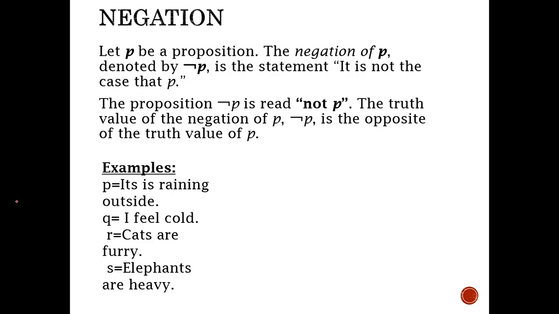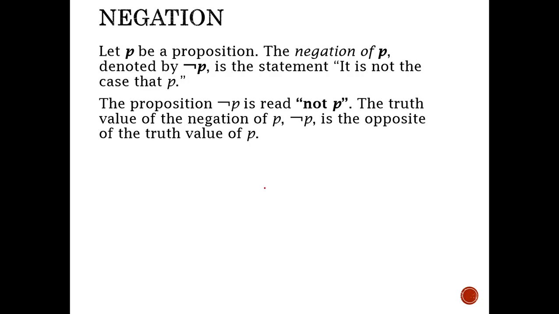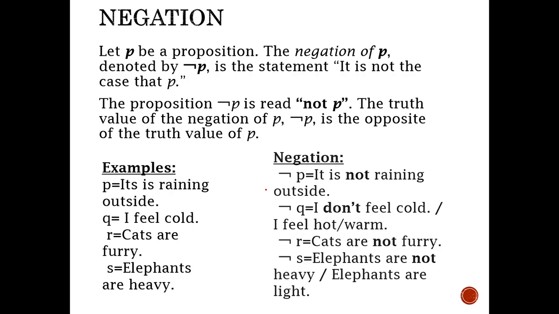For example, it's raining outside, and it is not raining outside. So p is the statement it is raining outside, the negation of p would be it is not raining outside. I feel cold, the negation of q is I don't feel cold. Cats are furry, cats are not furry. Elephants are heavy, or elephants are not heavy.